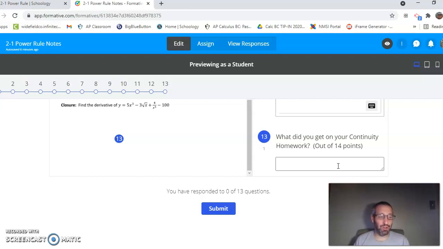If you still need to work on that homework, go ahead and work on the homework. We'll grade it next, maybe Friday or next week or something like that. But if you have your homework done today and you'd like to get that homework score in the grade book, make sure to put it in for number 13 here, okay?